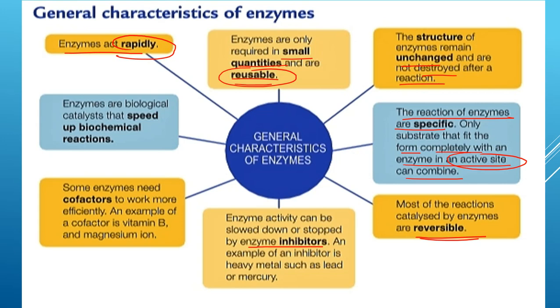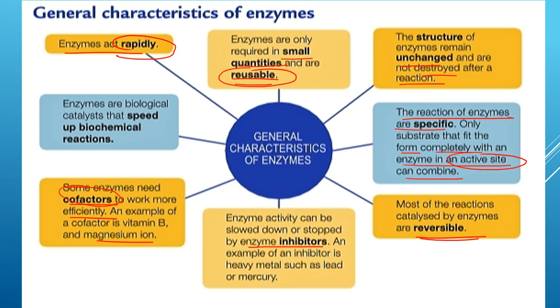Okay, some enzymes need a cofactor to work more efficiently. Examples of a cofactor are vitamin B and magnesium ion. So ada beberapa enzim itu dia akan memerlukan cofactor supaya dia boleh work more efficiently. For example, contohnya di sini dalam kehidupan seharian kita, kalau kita mau drive kereta itu perlu ada minyak. So barulah kereta itu boleh bergerak.